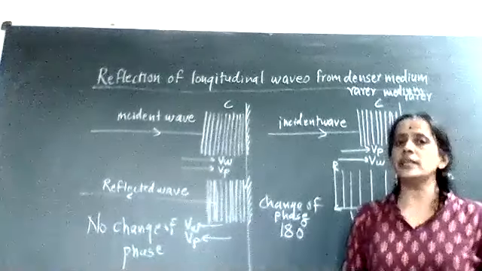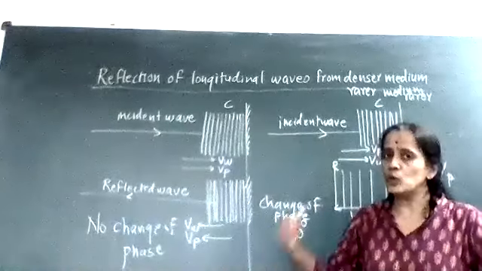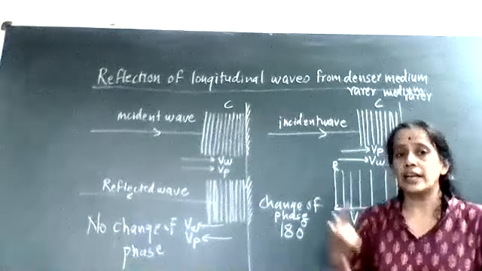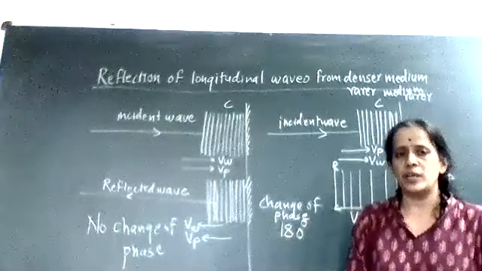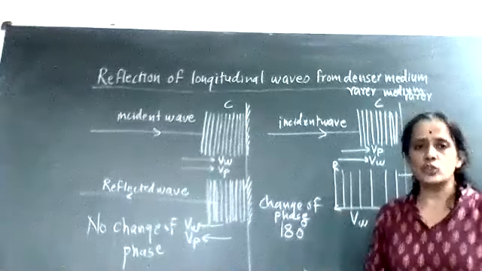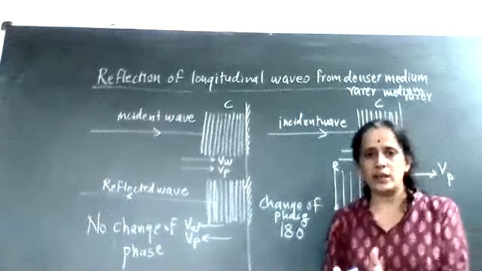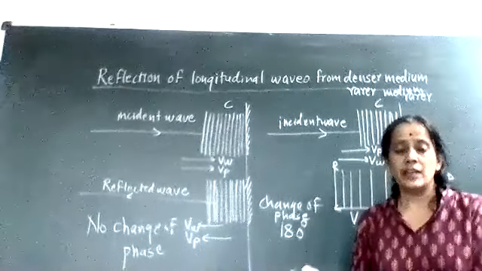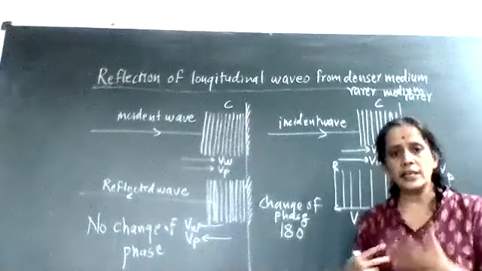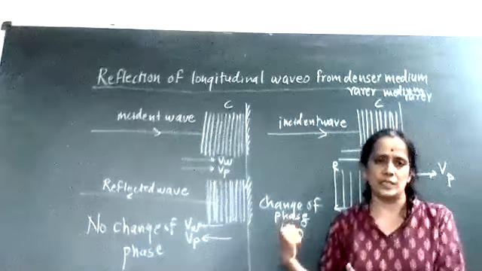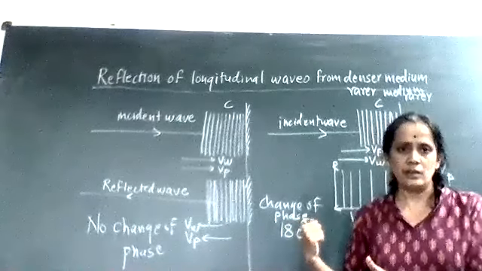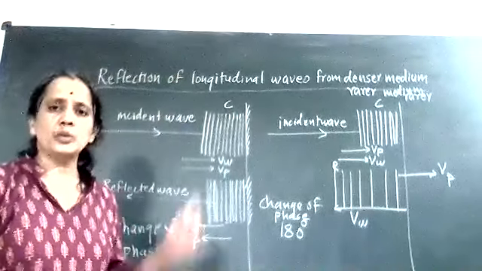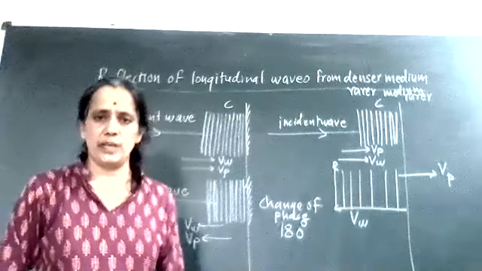Actually this portion is deleted from your syllabus. But if you don't understand how the transverse wave and longitudinal waves get reflected from denser and rarer medium, you will not come to know the next topics, which is nothing but pipe open at one end, pipe open at both ends. Then vibration of string. To understand all those topics, you need this as a basic.